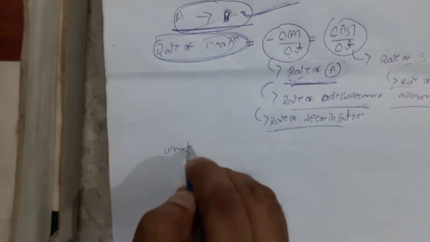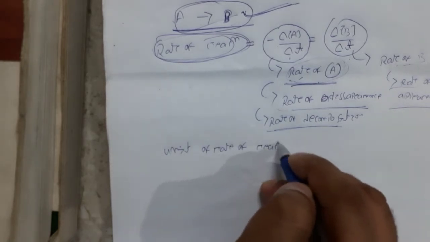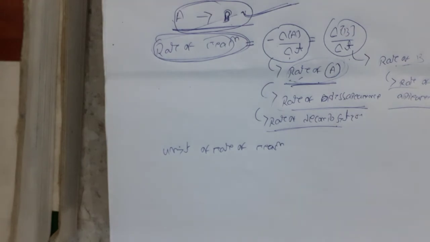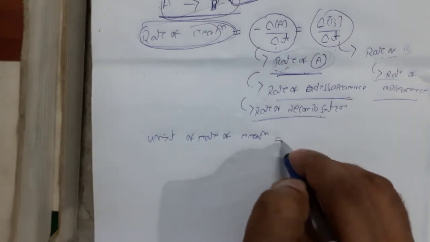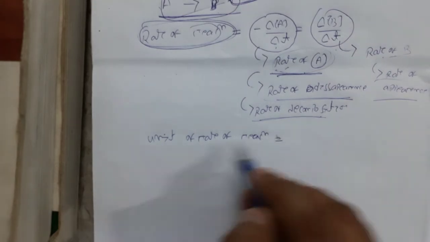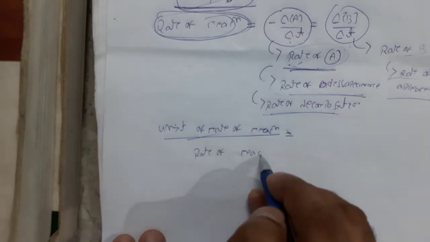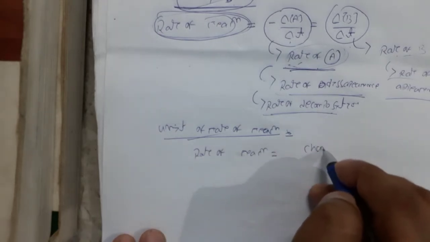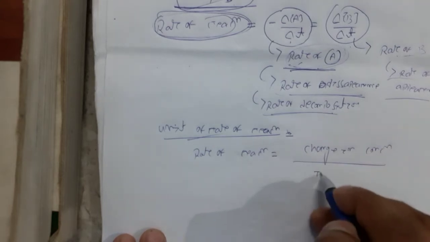Unit of rate of reaction. What is the rate of reaction? Rate of reaction is equal to the change in concentration by time taken.